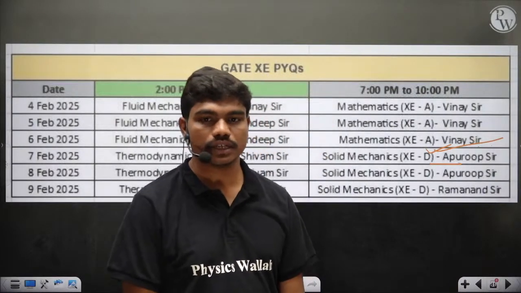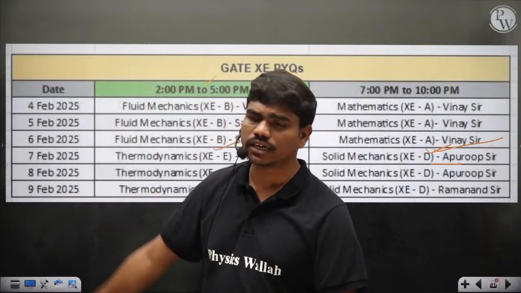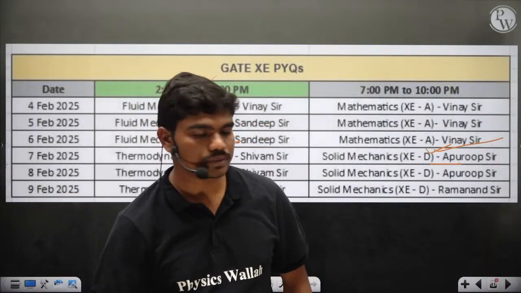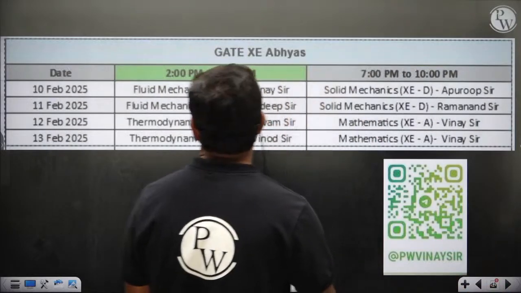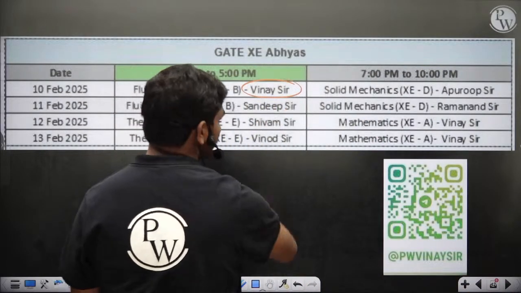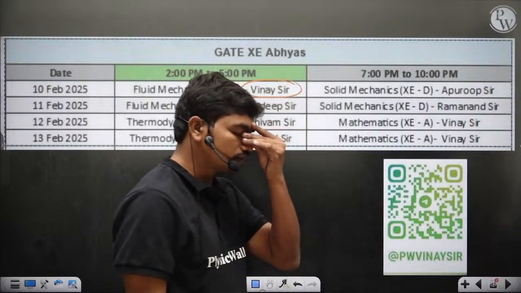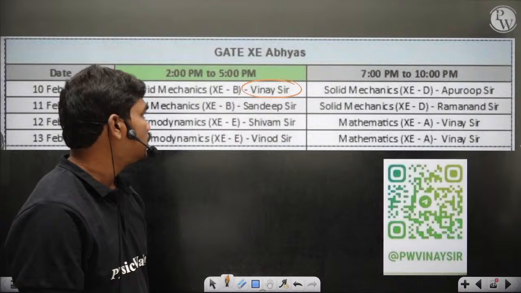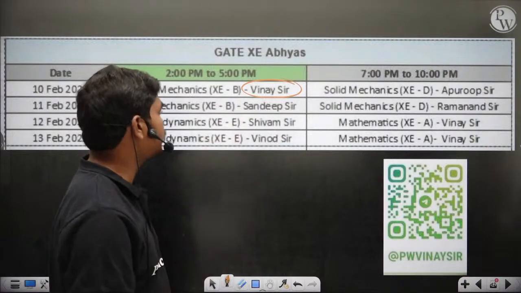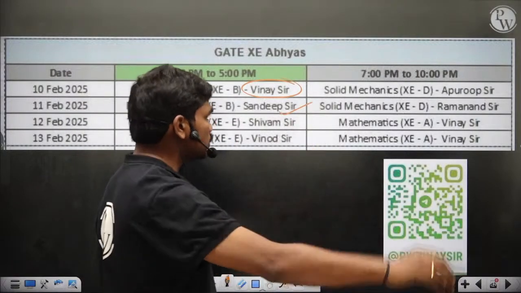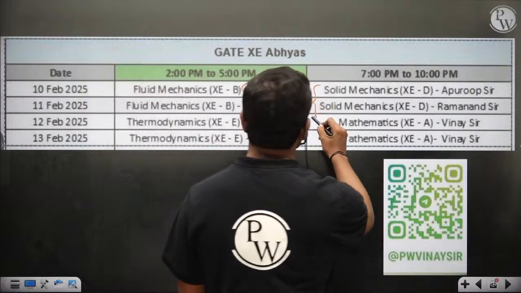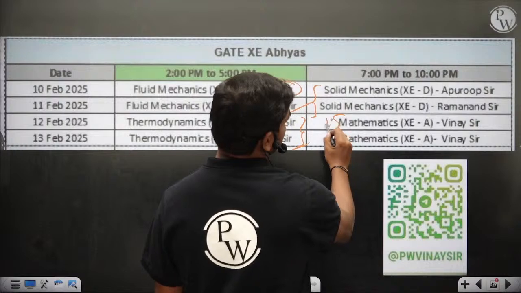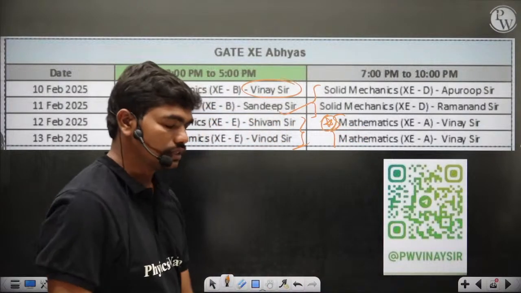Then we'll start the Abhyas in the upcoming week. I think 9th is Saturday. No, 9th is Sunday. So till Sunday you have the PYQ sessions, and then 10th is Monday. From 10th I'll again do XE new questions, especially from potential flows and also transport theorem, then boundary layer separations, these things which are very exclusive topics for XE. Then Sandeep sir will take majority of the rest of the parts. Then again solid mechanics by Apurv sir and Bansal sir, and thermodynamics by Shivam sir and Vinod sir, and I'll take the maths Abhyas.